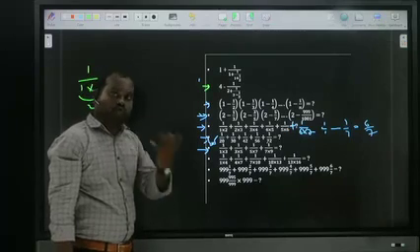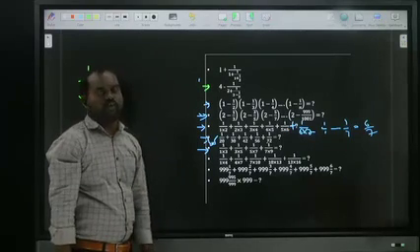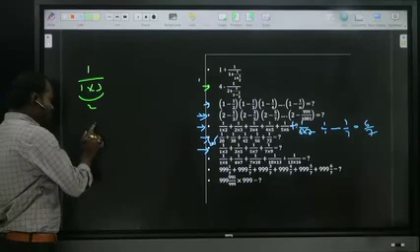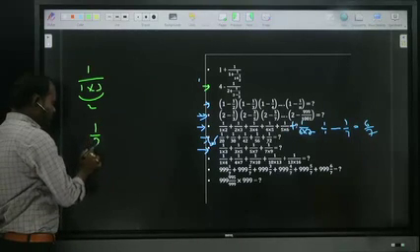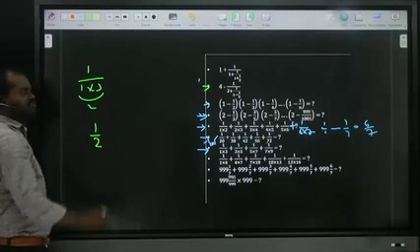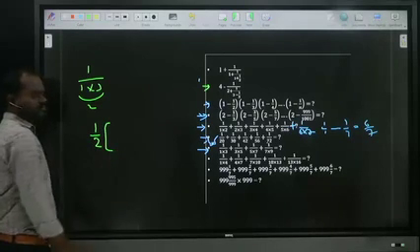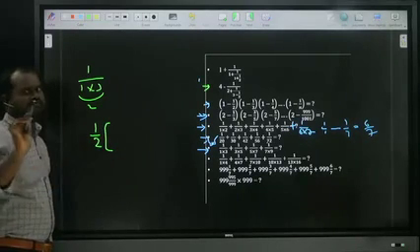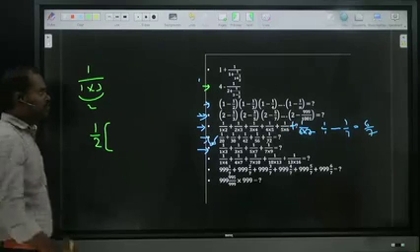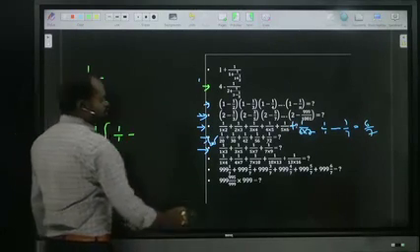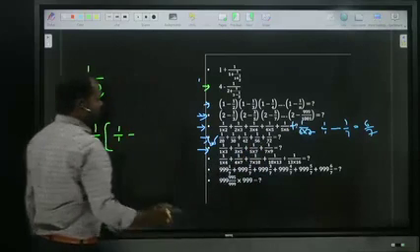Whenever the gap is 2, the shortcut is that in front you should write 1 by 2. It is additional, and everything else remains the same. So write down first of all 1 by 2 into first one minus last one, same thing. What is the first one? 1 by 1, minus the last one, how much? 1 by 9.